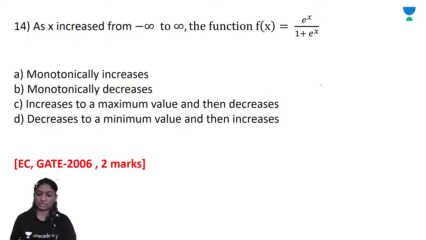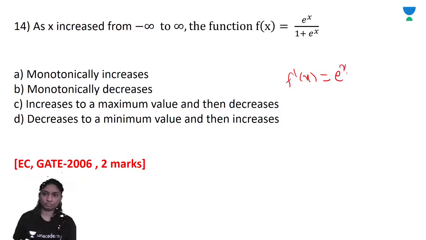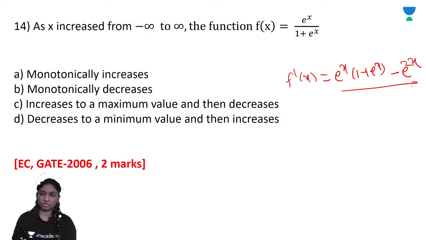As f of x is this, f dash of x is what? E raised to x into e raised to x upon 1 plus e raised to x bracket square.